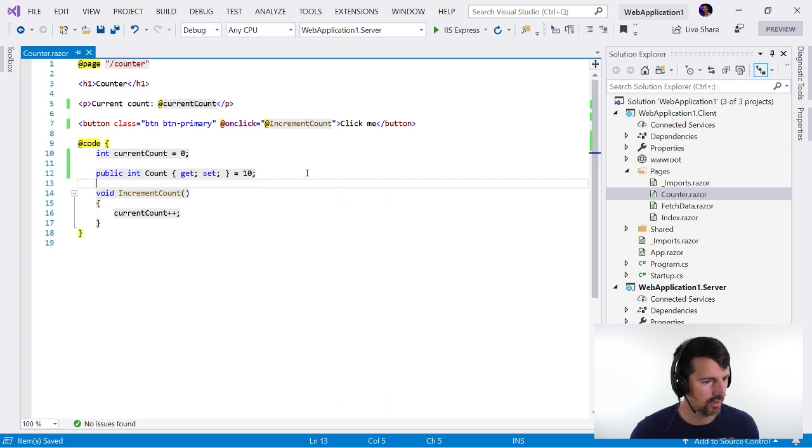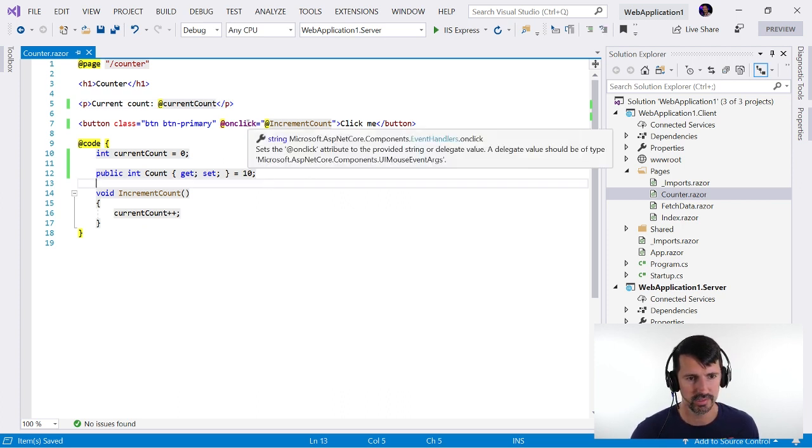So if you hover over the onClick, there's IntelliSense. Let's hover over this. Yep, sets the onClick attribute. Okay, so @onclick is an attribute that we add to the button. So we're probably not actually using the button click event directly. We're using this attribute provided by Blazor, and Blazor is going to make that connection. That's kind of what I'm getting from that. Delegate value should be of type UI mouse event args.